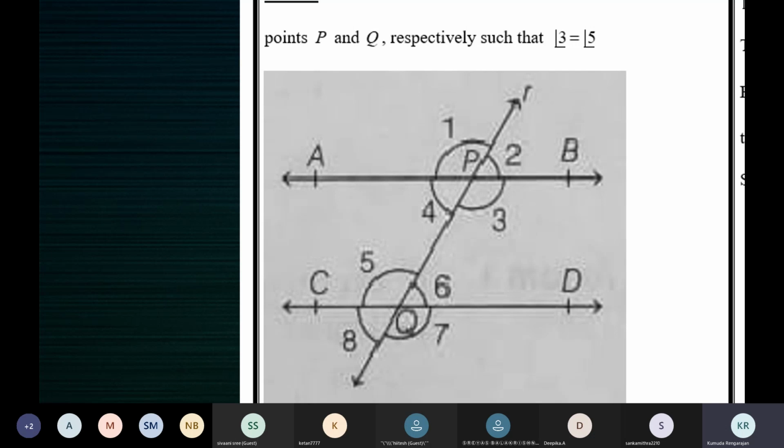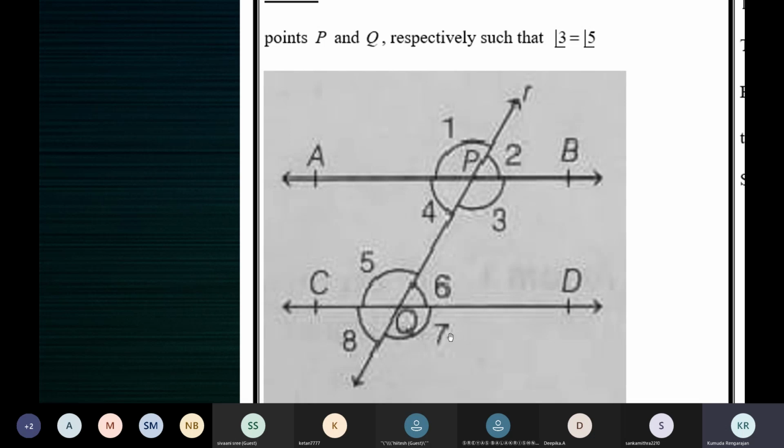See, vertically opposite angles are formed when two lines intersect. They are not related to parallel lines. When two lines intersect, vertically opposite angles are formed and they are equal. So 3 is equal to 5, given. Angle 5 is equal to angle 7, vertically opposite angles are equal. This proves that angle 3 is equal to 7.